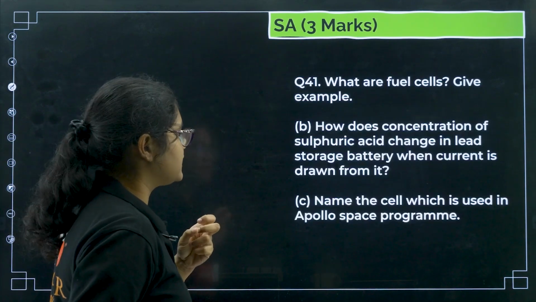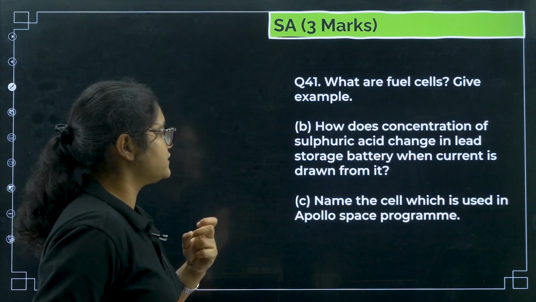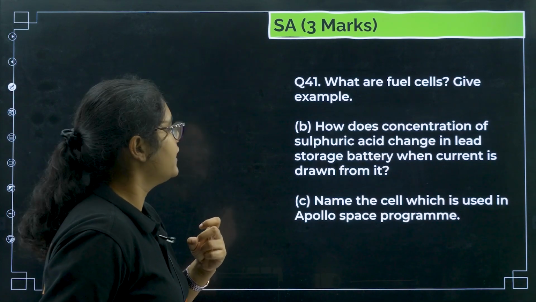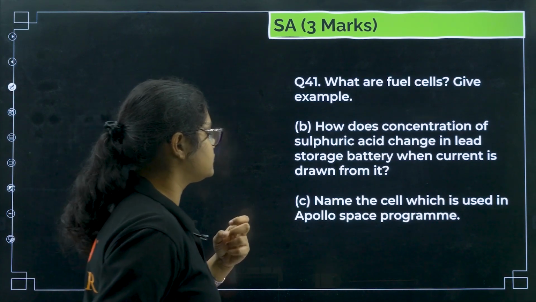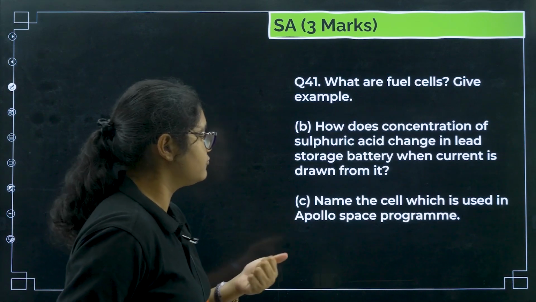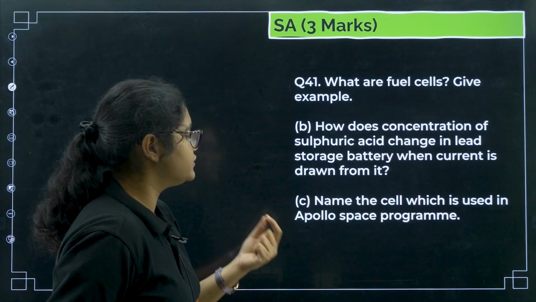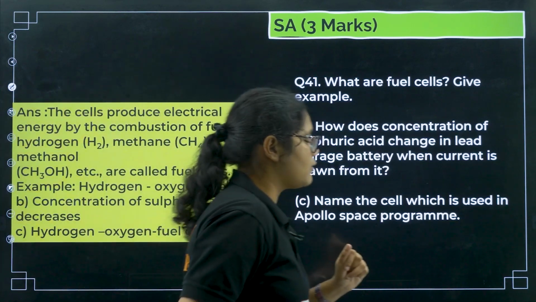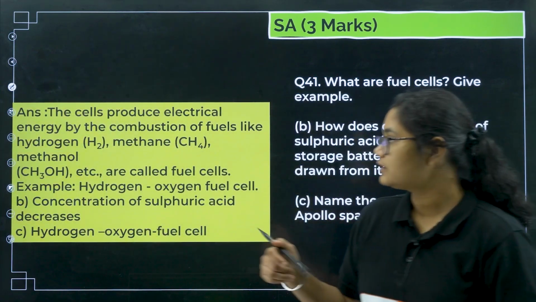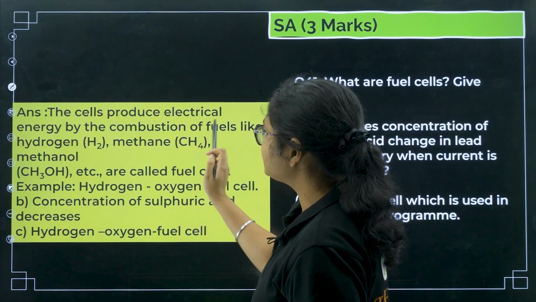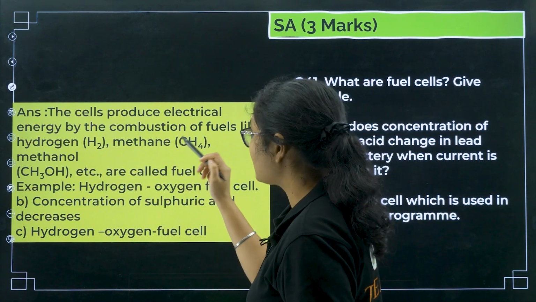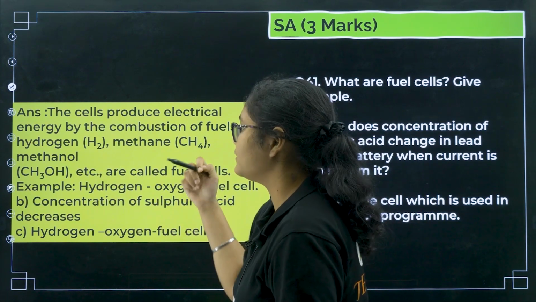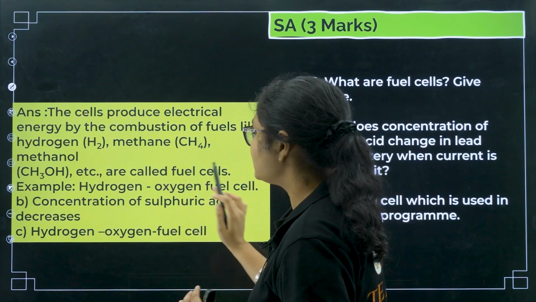Next, what are fuel cells? Give example. How does concentration of sulfuric acid change in a lead storage battery when current is drawn from it? Name the cell which is used in Apollo space program. So fuel cells, if you know what are fuel cells, the cells which produce electrical energy by the combustion of fuels like hydrogen, methane, etc. are called fuel cells.